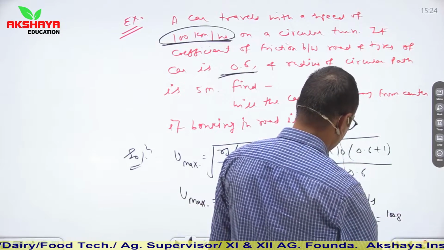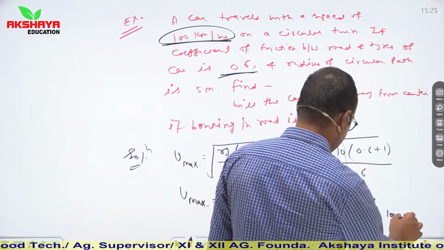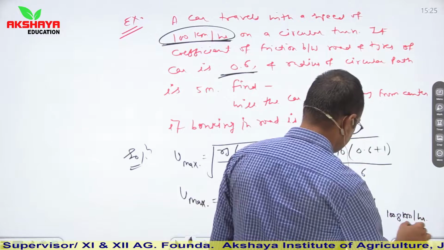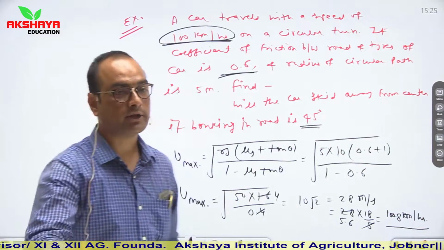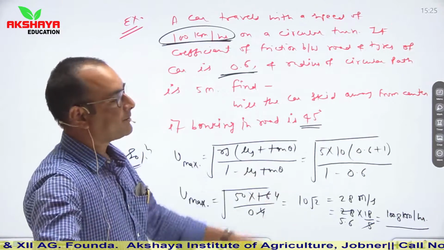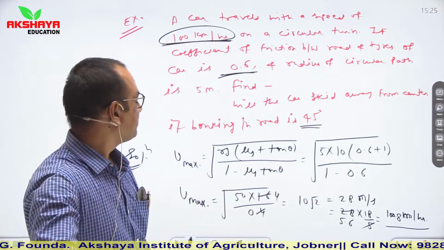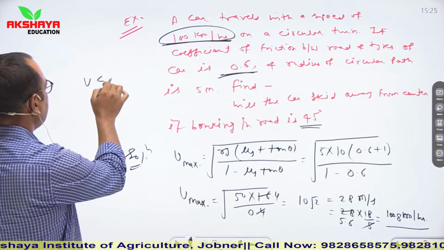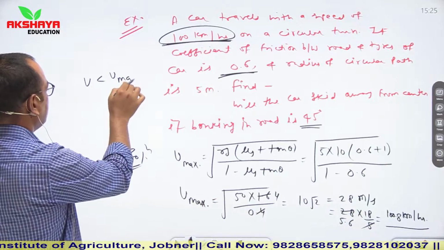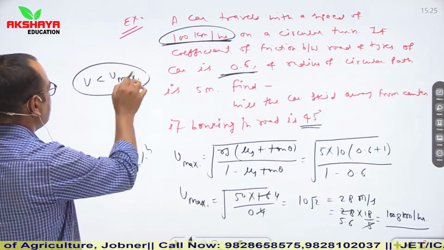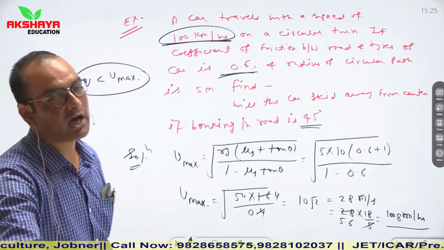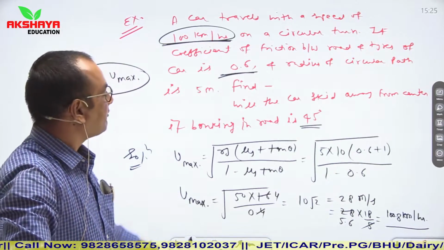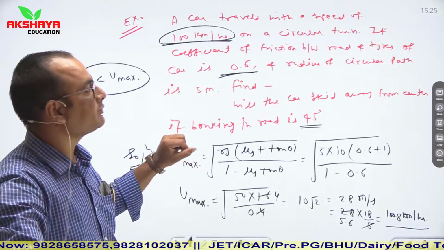So it is 100.8 kilometer per hour. By comparison, we can clearly find that speed of car V is less than V maximum. It means car will not skid. Car will travel safely on that circular path.